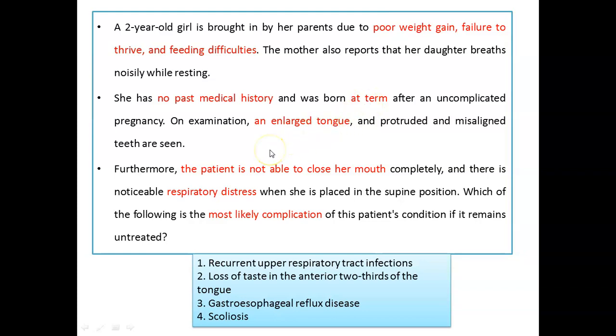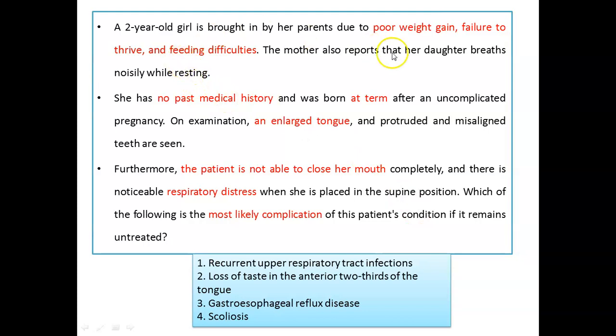When the dentist examines her, he or she finds an enlarged, protruded tongue, and the patient is not able to close her mouth completely. You can also find a kind of respiratory distress when the patient is placed in a supine position. Which is the most likely complication of this patient's condition if it remains untreated?